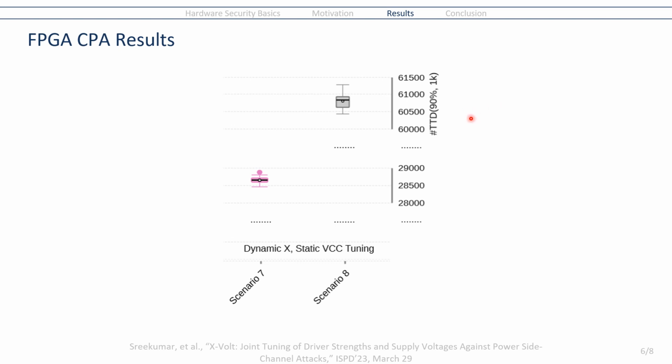And this shows the effectiveness of dynamic driver strength already, but we also have a ninth scenario where we implement the dynamic driver strength tuning and dynamic VCC tuning, so joint tuning. And in this case, we had 170,000 traces, but none of our 100 CPA trials could break the resilience of the scenario. Since we don't know how many traces it takes to break this case, it shows that joint tuning is at least 11.8 times as resilient as the untuned baseline, which is an improvement over the baseline, but also over the other tuning cases as well.